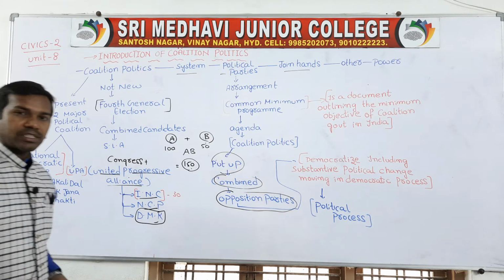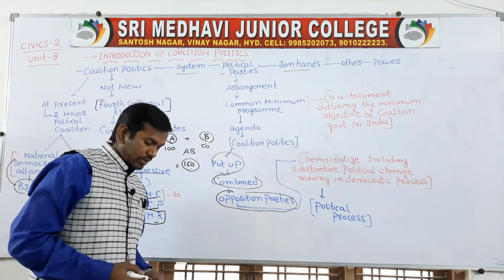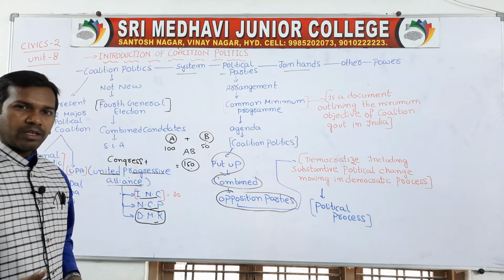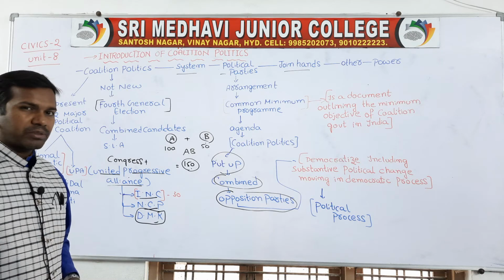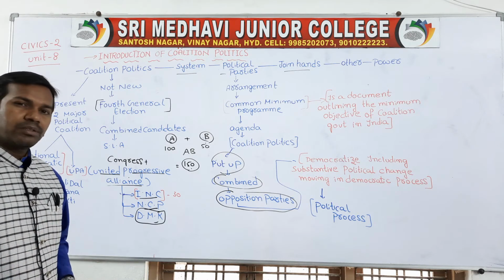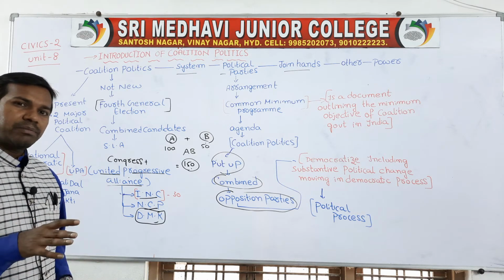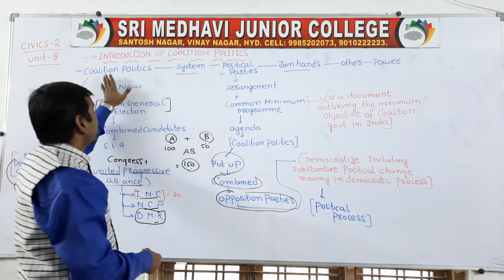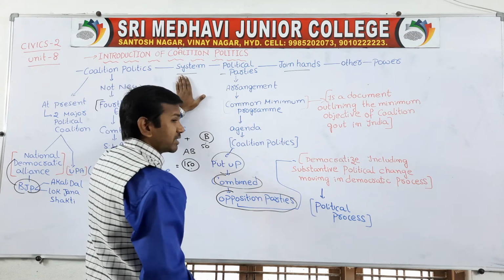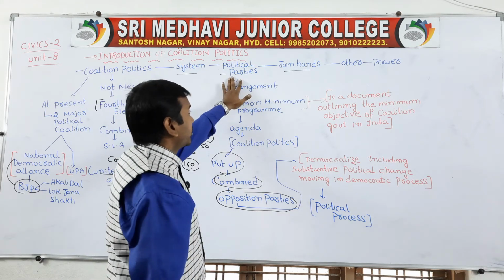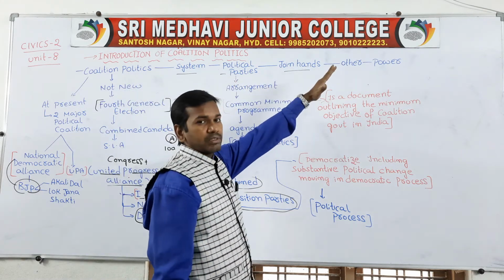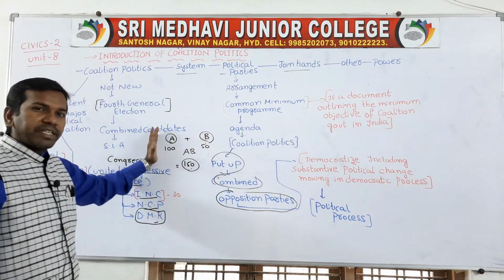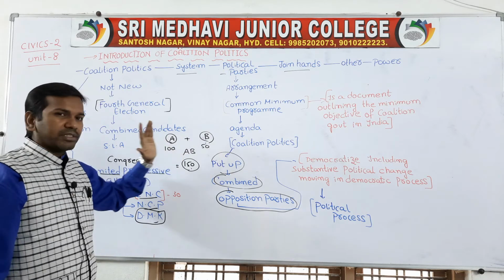So, children, we have discussed coalition. Once again we will go forward. In the last class we discussed the DMK party. In this class we are discussing coalition parties, an introduction to coalition. Coalition is nothing but one party joining with other political parties to come to power. Coalition politics is a system where political parties join hands with other parties to come to power. For example, if A is one party, B is one party.